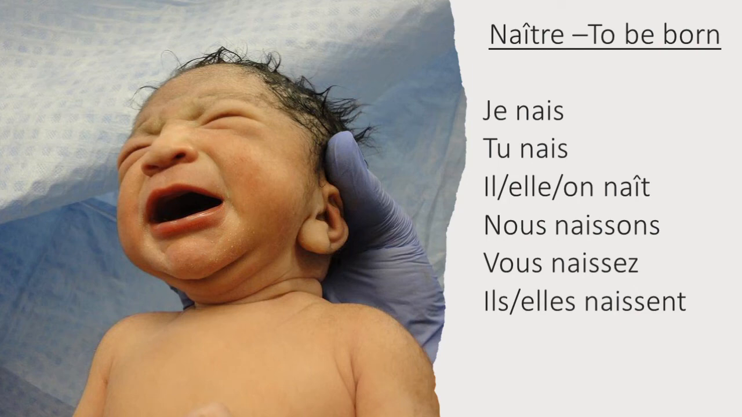Naître, to be born. So for this one, we're taking the RE off and putting an S on for the je and tu form. Here again, you can see for the il, elle, on form, we use the circumflex and put a T on the end. But for nous, we put a double S, O and S on, which makes it pronounced son. And for vous, we put a double S, EZ on, which is pronounced say. And for ils, elles, we put a double S, ENT on, which makes us emphasize the S sound.